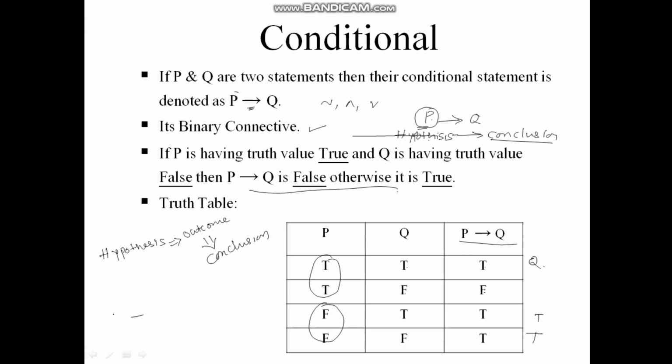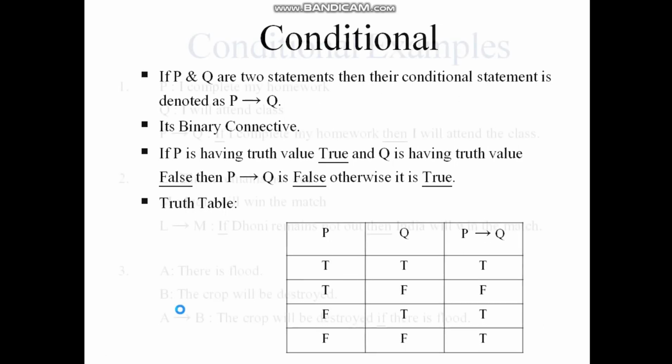Outcome is conclusion. But whenever the hypothesis is wrong, whenever the hypothesis is false, at that time the outcome is always true. Because whatever the conclusion, if our hypothesis, our assumption, is false, we cannot put our words onto the conclusion. It is always true. Okay, so this is about conditional.